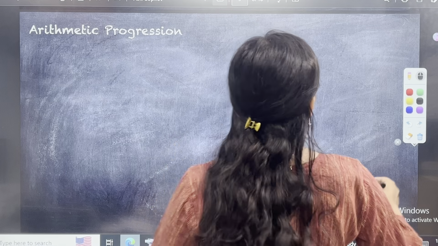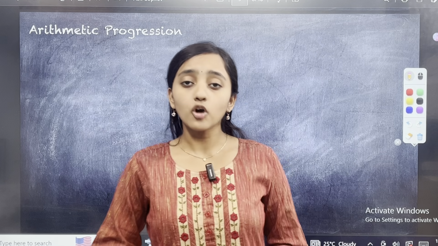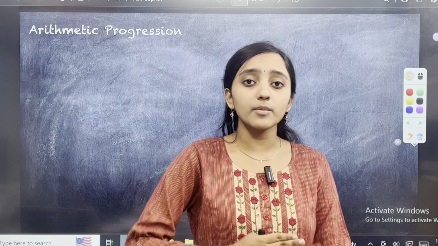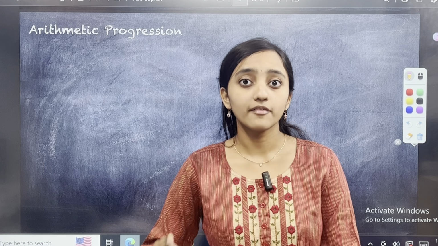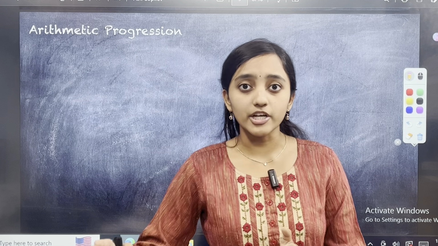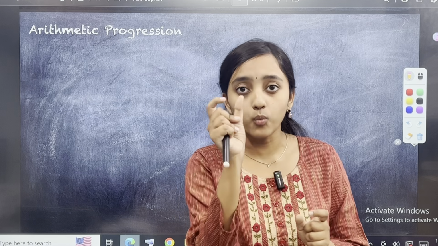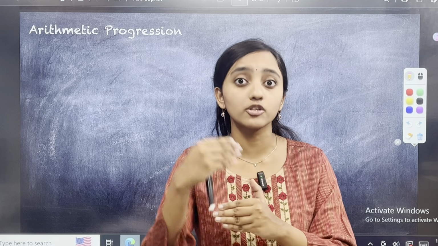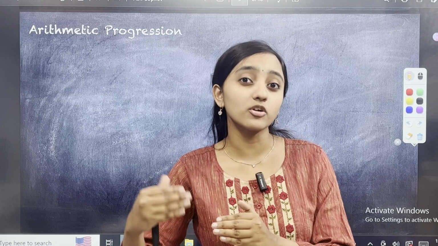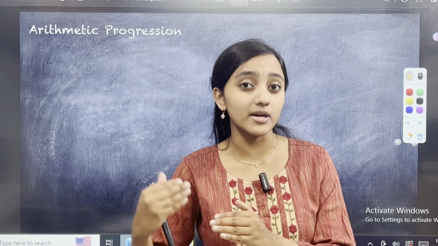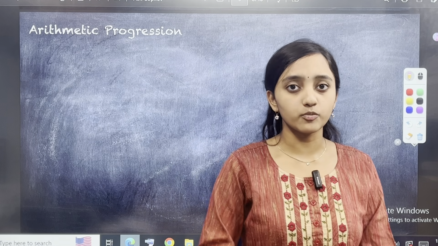Let's get started. Arithmetic progression. अरिथमेटिक प्रोग्रेशन का मतलब ये होता है जो प्रोग्रेशन एक अरिथमेटिक वे में इट इज गोइंग फॉरवर्ड. फॉर एग्जांपल 1 2 3 4 5. This is a progression between one number and the next number. The difference is 1, right? 2 minus 1 is equal to 3 minus 2, which is equal to 4 minus 3, which is equal to 5 minus 4. It goes on in that particular manner. This is called an arithmetic progression.